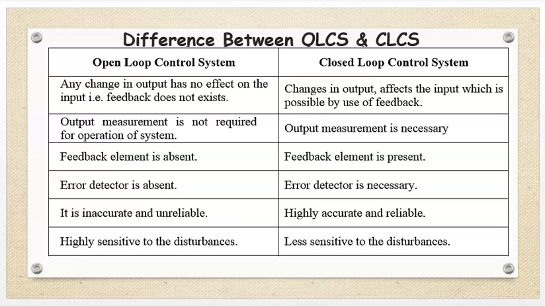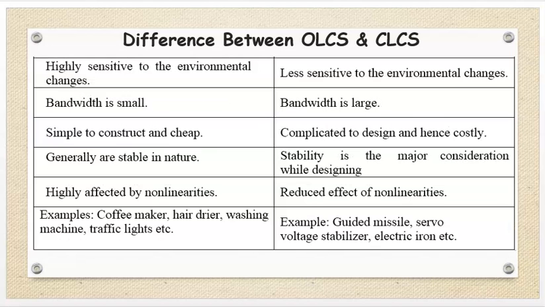Error detector is absent in open loop system. Error detector is present in closed loop control system. Open loop control systems are inaccurate and unreliable, while closed loop control systems are highly accurate and reliable. Open loop control systems are highly sensitive to disturbances. Closed loop control systems are less sensitive to disturbances. Open loop control systems are highly sensitive to environmental changes. Closed loop control systems are less sensitive to environmental changes.